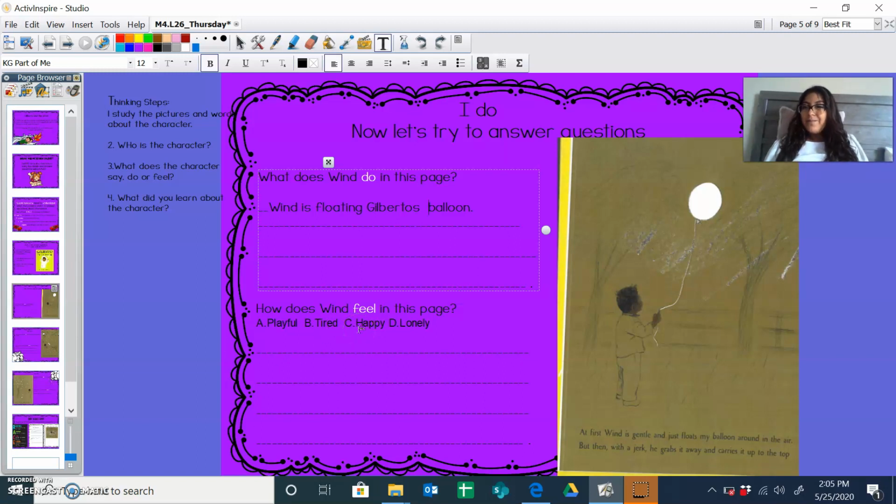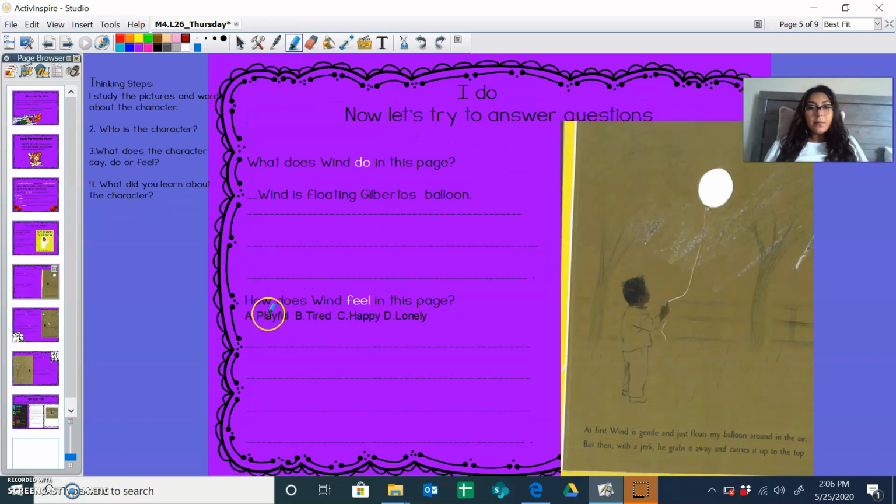Happy? That's a tricky one. But I think playful is a better answer. D, lonely. I don't think Wind feels lonely in this page because he's playing with Gilberto. So the correct answer would be A, playful.